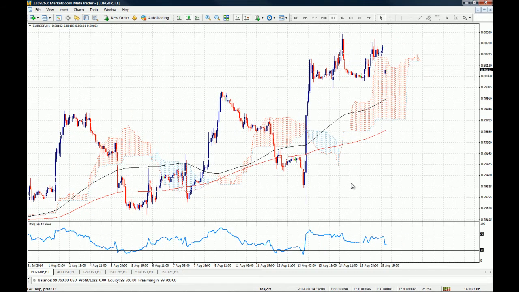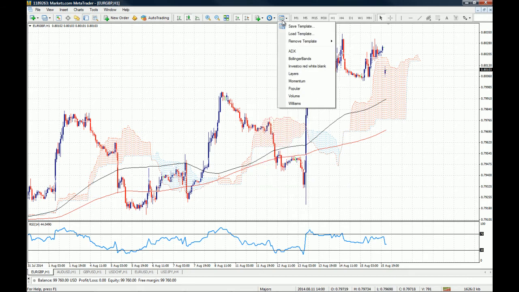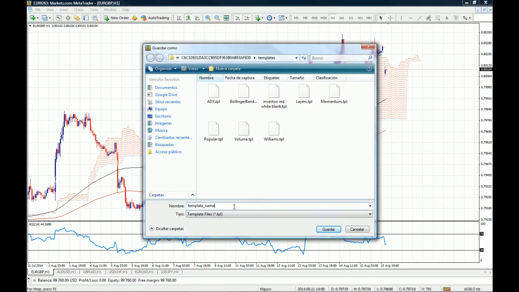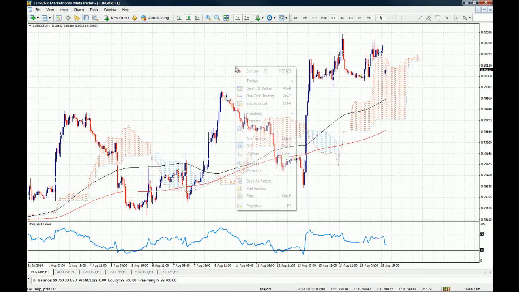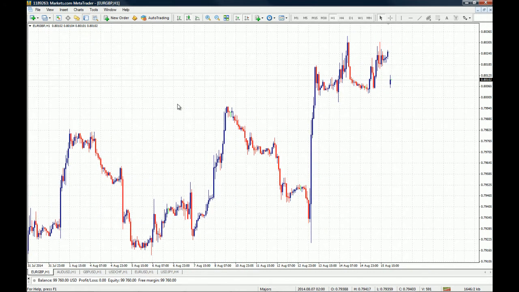Now if this is your template or your setting template for longer term positions, you just right click, you go to template, you save the template, and you give it a name. You can call it Ichimoku cloud long term, and there you have it, and you save it. Okay, now you go to the indicator list and you eliminate all the indicators on your chart, and you come back to a naked chart just like this one.